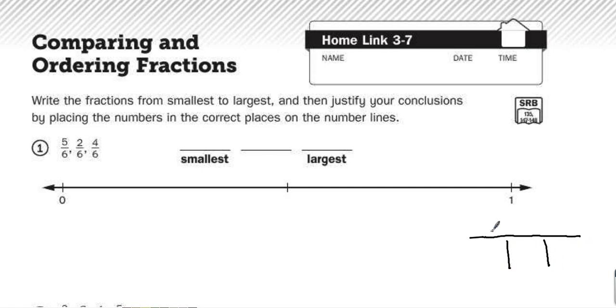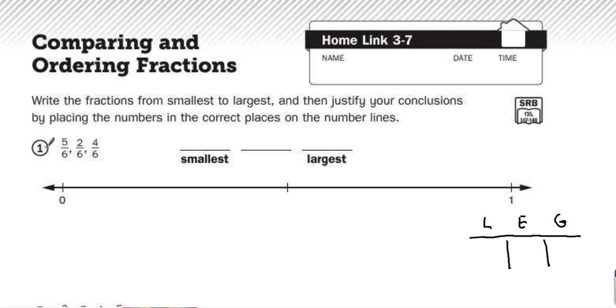I'm going to put any fractions that are less than half on this side, any fractions equal to half in the middle, any fractions greater than 1/2 on the end. So my first fraction is 5/6. My second fraction is 2/6. My third fraction is 4/6. They all have 6 in the denominator, so really it should be quite easy to compare these fractions.